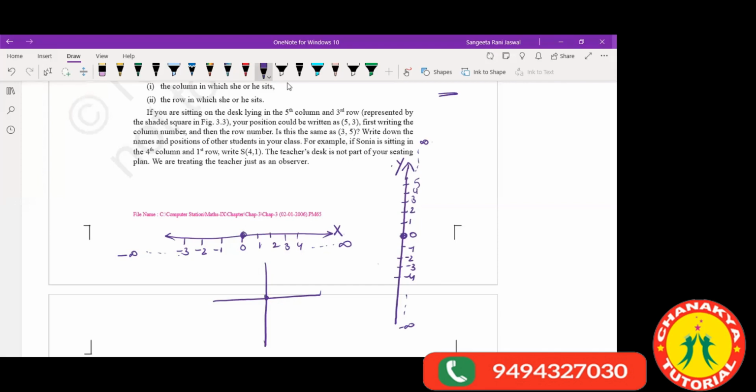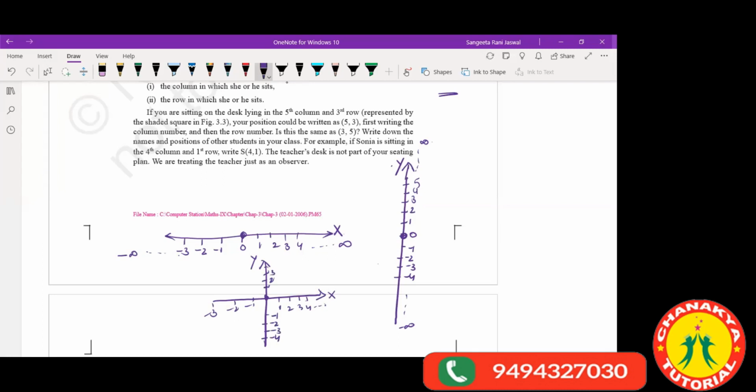So here you will have the origin of the x-axis and also the origin of the y-axis. You will have all your positive x-axis numbers this side, all your negative x-axis numbers this side, all your positive y-axis numbers this side, and all your negative y-axis numbers on the lower side, like this.